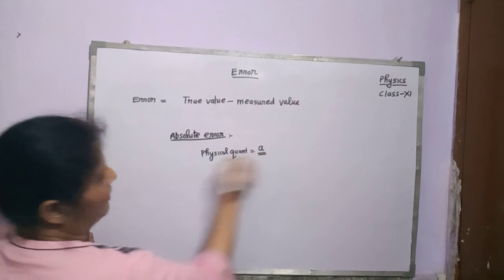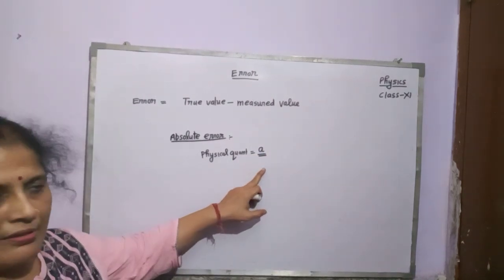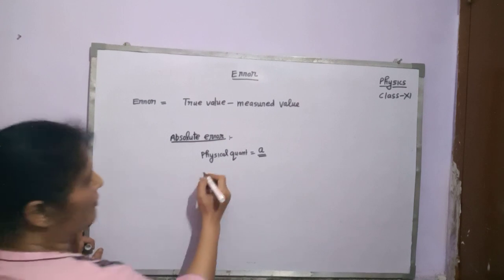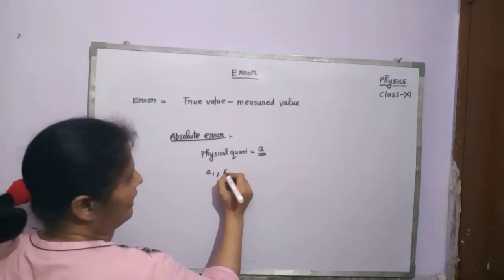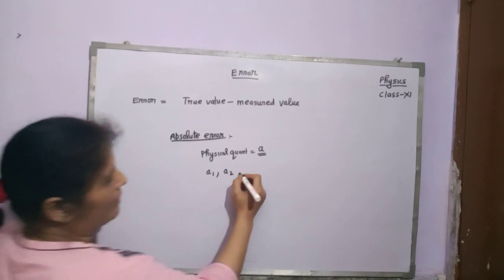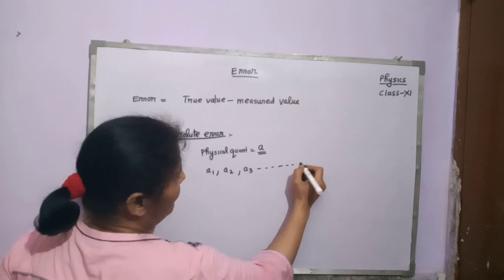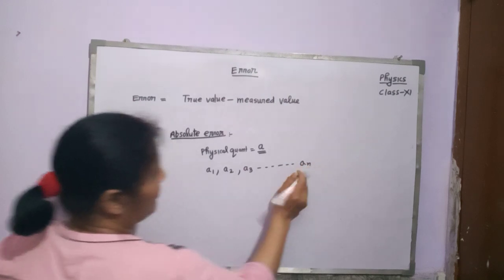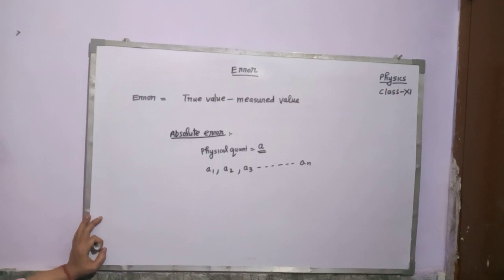This is your A. And this physical quantity is measured n times. Suppose in first time the measured value is A1, second time measured value is A2, third time measured value is A3, and the last nth time the measured value of this quantity is An. Then what is the mean value?